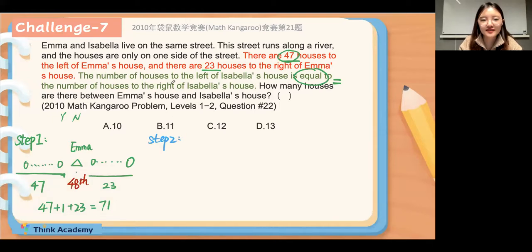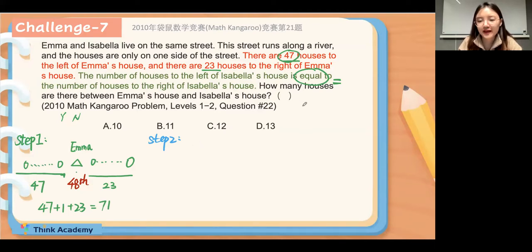We know that the number of houses to the left of Isabella's house is equal to the number of houses to the right of Isabella's house. So it means Isabella's house will be in the exact middle of the queue, right? Okay, very good. So where should we draw Isabella's house?